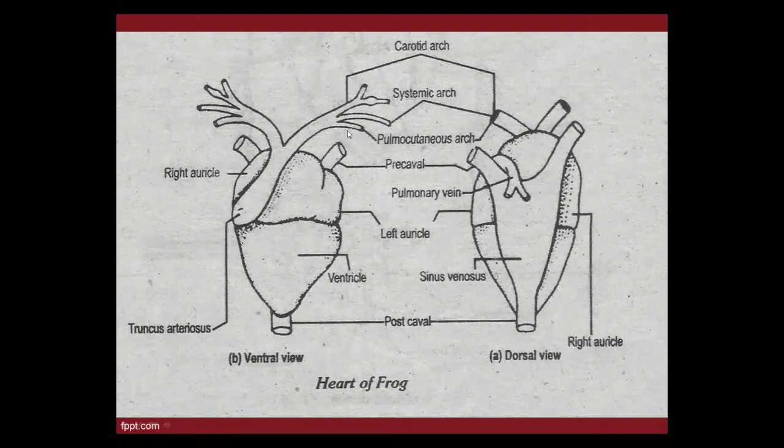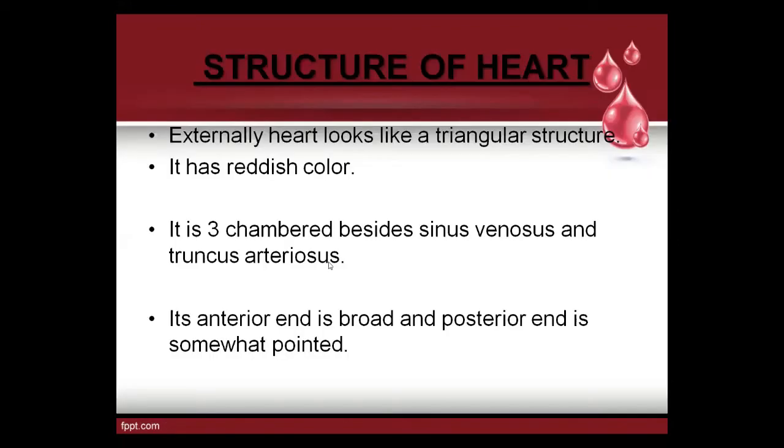Again I am repeating, the truncus arteriosus first divides into two main branches, and then each branch is further divided into three main branches, on each side, right and left both: carotid, systemic, pulmocutaneous. And that's why the truncus arteriosus and its arteries form the arterial system of the frog, beta.